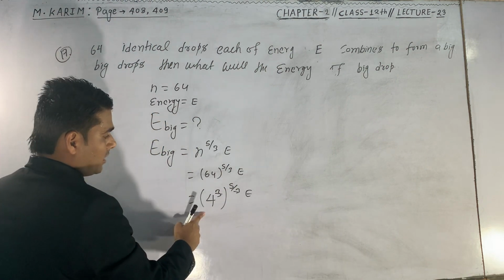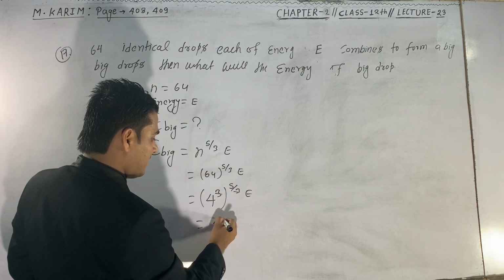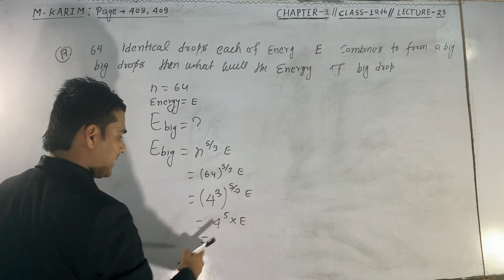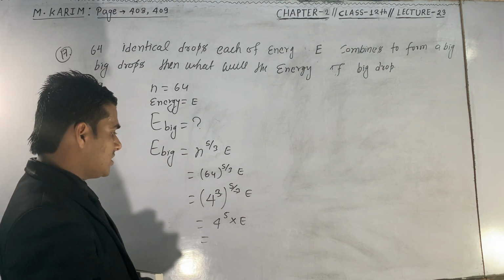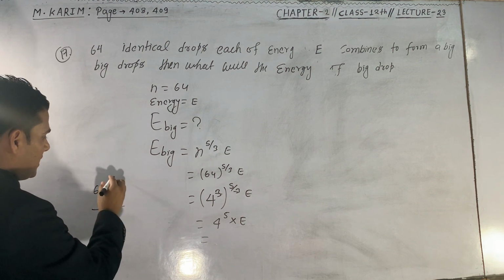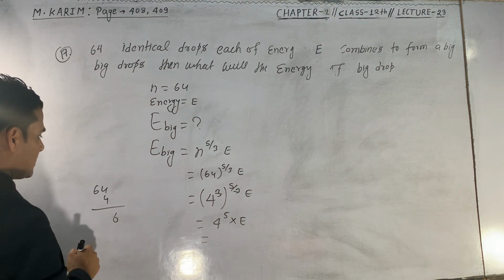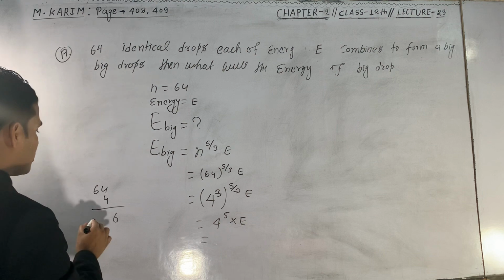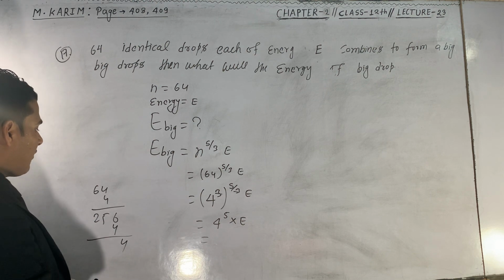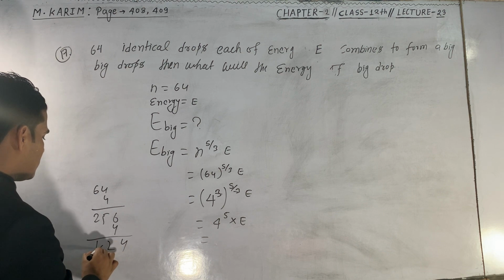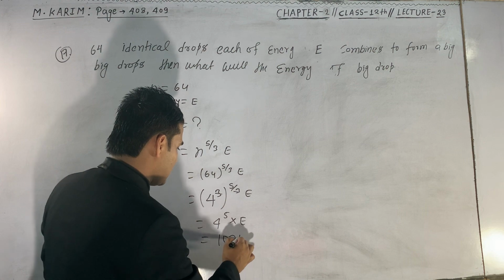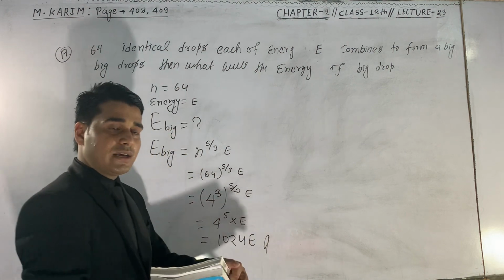So here it will be 4 to the power 5 into E. We can multiply: 4 fours are 16, 4 sixteens are 64, 4 sixty-fours are 256, 4 two-fifty-sixes are 1024. This will be 1024 E. This will be the answer.